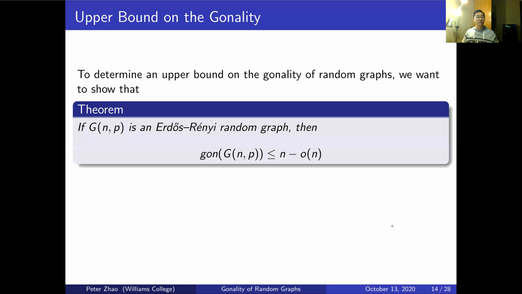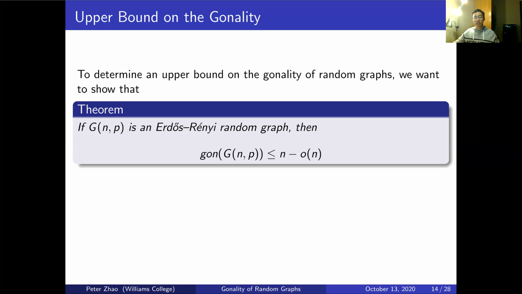Okay, now since we've defined all the bits and pieces that were part of the initial questions we were trying to answer, I'm going to start diving into the proof of the Gonality of a random graph. So what I'm going to do is first show the upper bound on Gonality, then show the lower bound on Gonality, and then combine these 2 pieces together to give me a concrete value for the Gonality of a random graph. Okay, so we'll first start with the upper bound.